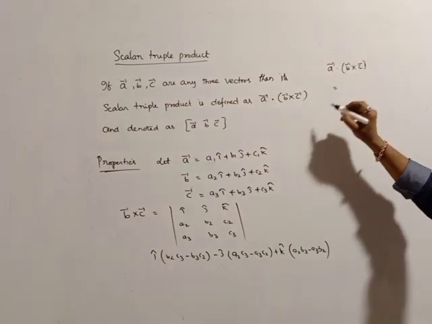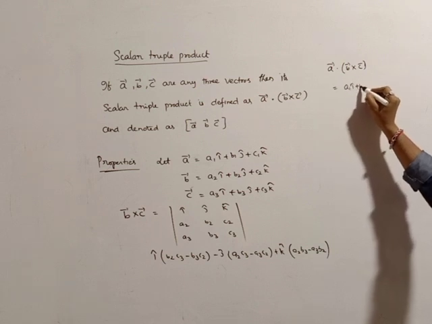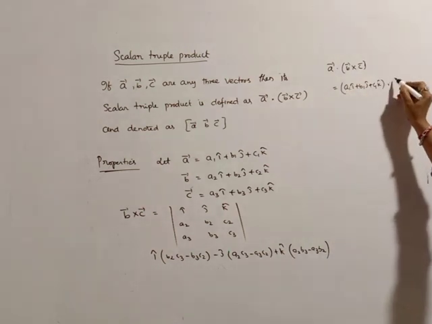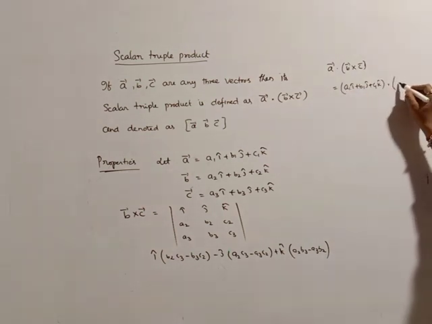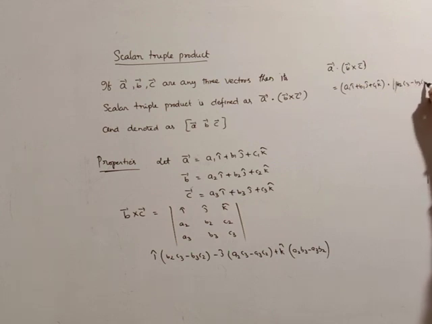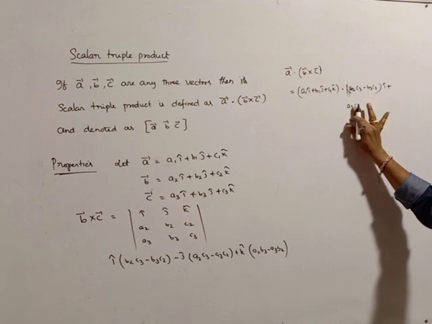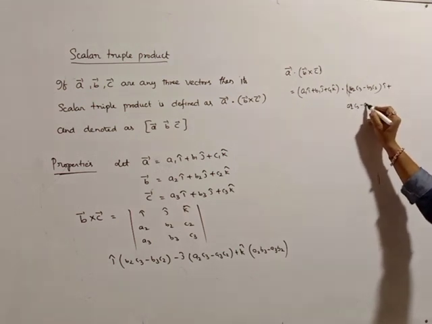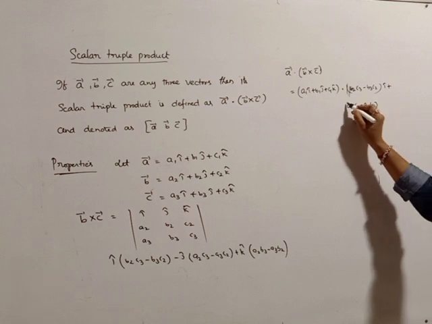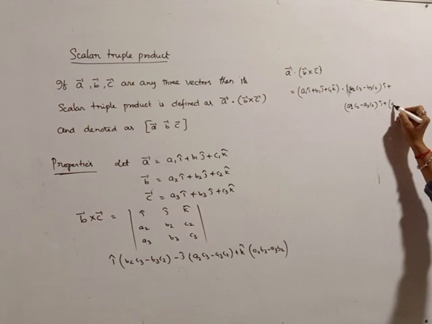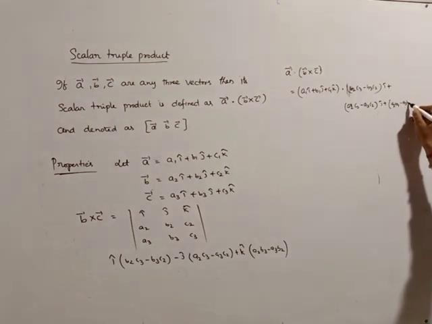So A bar, that is A1 i cap plus B1 j cap plus C1 k cap, dot (B2 C3 minus B3 C2) into i cap plus (A2 C3 minus A3 C2) into j cap plus (A2 B3 minus A3 B2) into k cap.